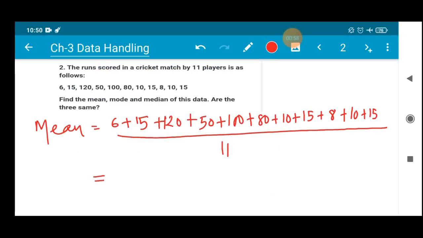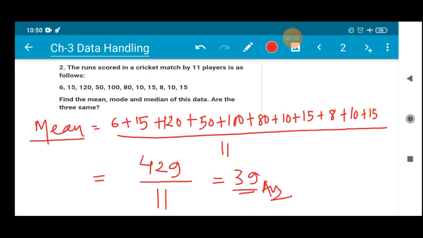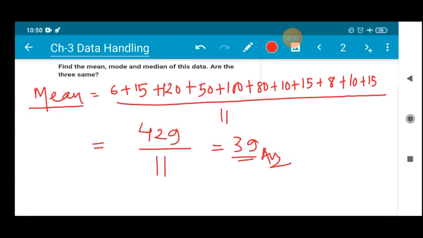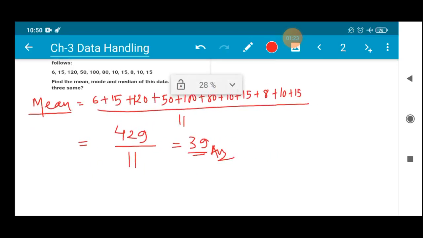So what will be the value on addition? I have added this and I got the value 429 after adding, and divided by 11. So when you divide this, now you have to divide by 11. 429 divided by 11, you will get the value 39. So 11 times 39 is 429. Okay, so this is how we do mean, right? This is not a very unfamiliar term to you all, mean.